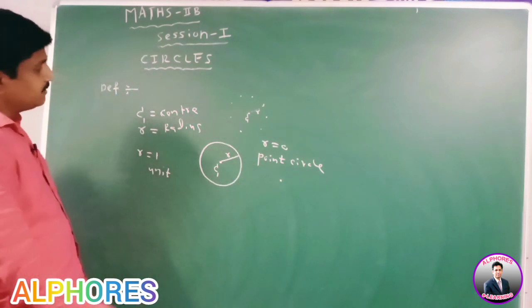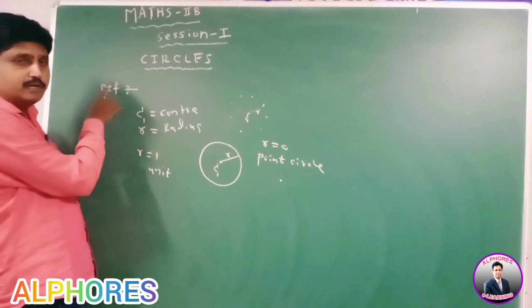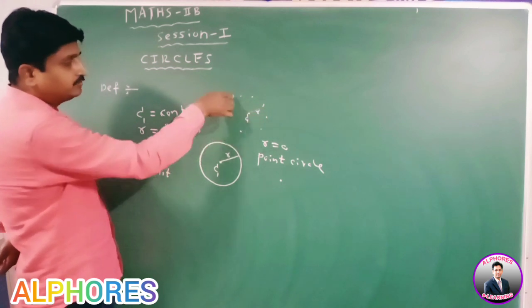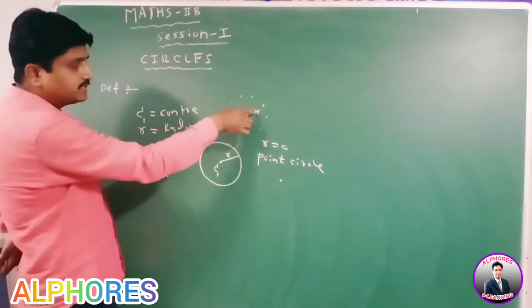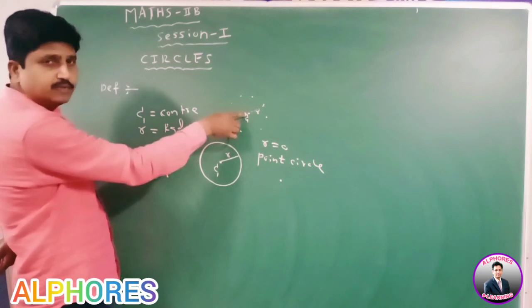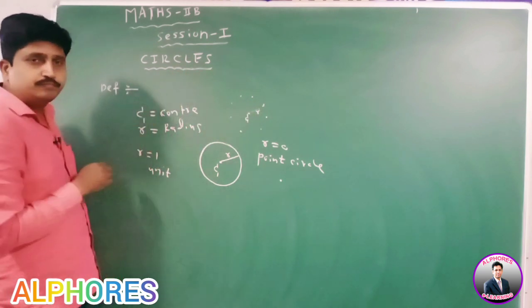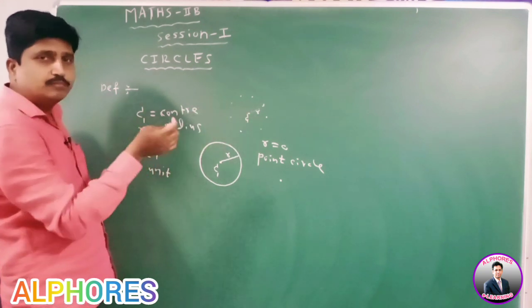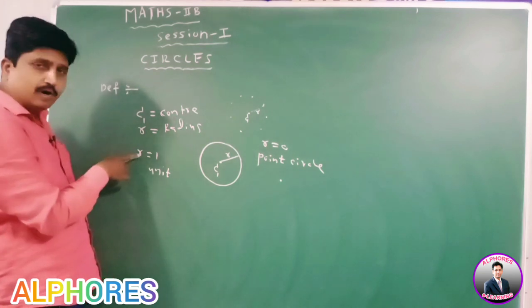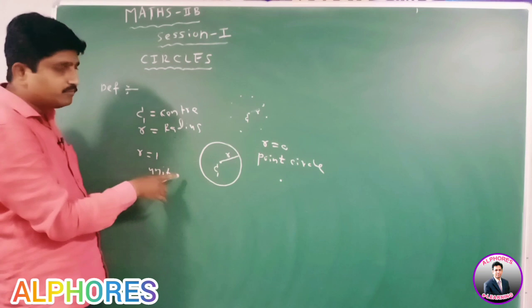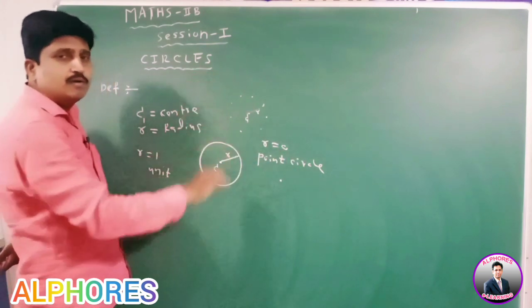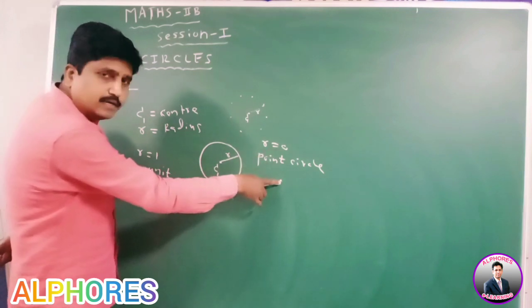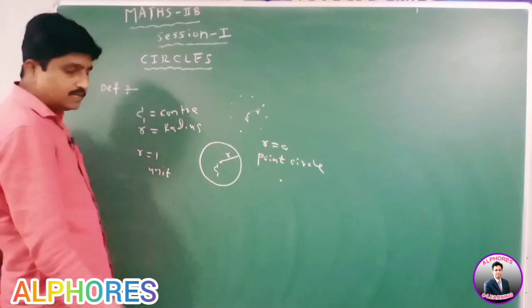Listen here. Once again, I will repeat the definition of a circle. The set of all points in a plane which are at a constant distance r from a fixed point C is called a circle. The fixed point C is called the center and r is called the radius of the circle. If r equal to 1, the circle is said to be a unit circle. If r equal to 0, the circle is said to be a point circle. A point circle contains only one point, that is the center of the circle.